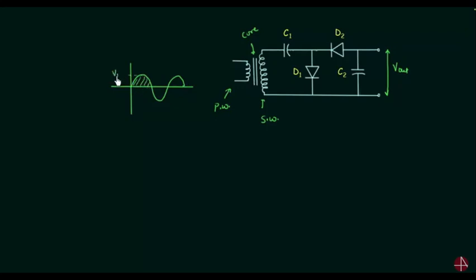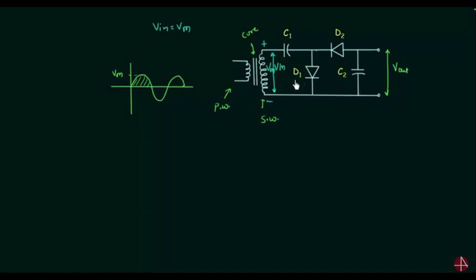Vm is the peak rectified voltage. Let's say Vin is the input voltage. During the positive half cycle, the polarity of the input voltage is like this, plus minus, and the voltage is Vm. Vin is equal to Vm, and when this happens, diode D2 is reverse biased because the N side is connected to the positive and the P side is connected to the negative.